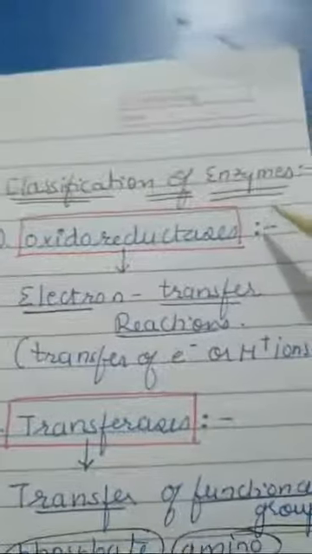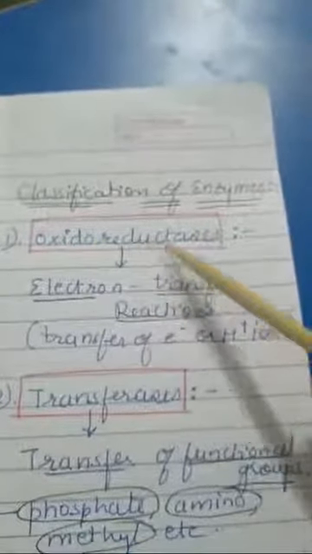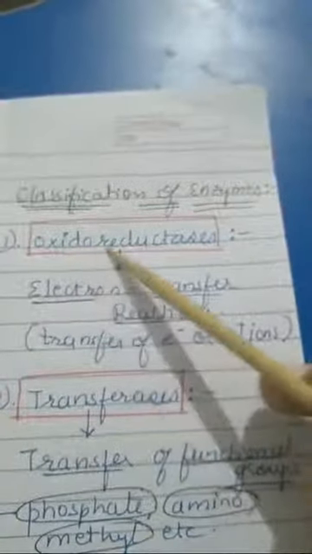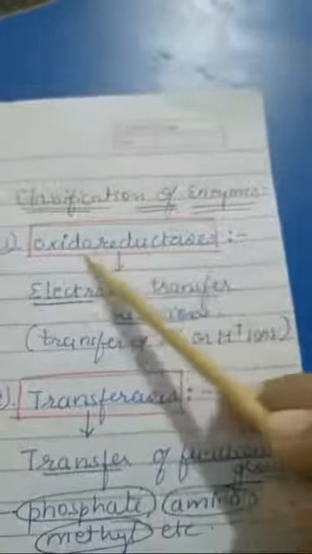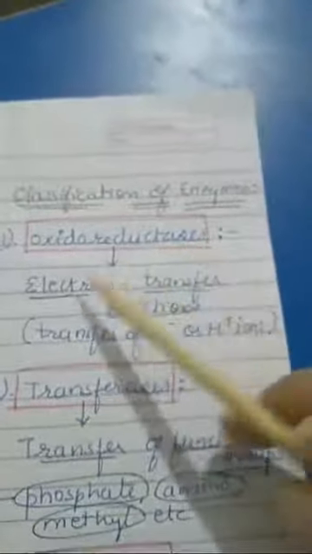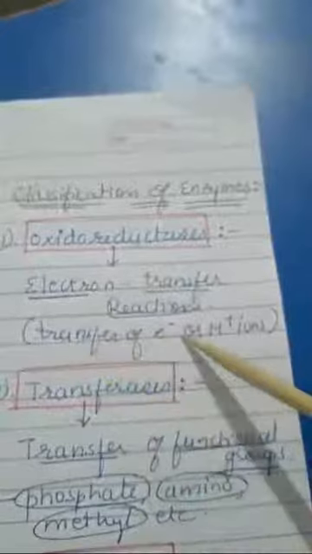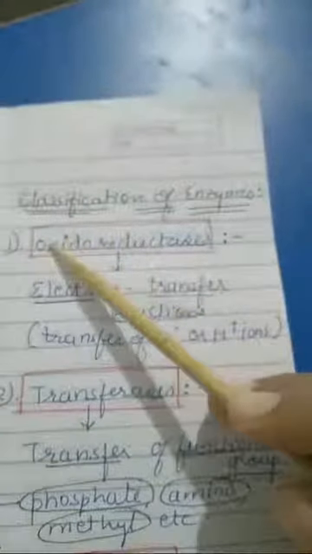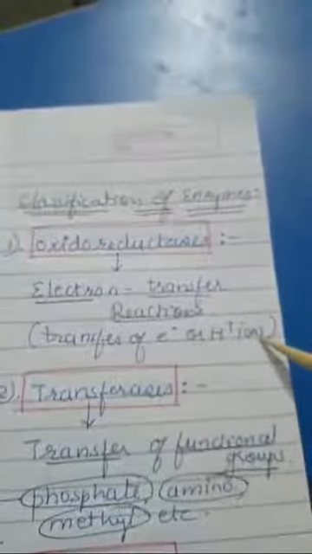Let us see the classification of enzymes. Enzymes are classified into 6 groups. First group is oxidoreductase. Oxido means oxidation, reduct means reduction reactions. The enzymes which help to carry out the oxidation reduction reaction are oxidoreductases. They help in electron transfer reactions. They transfer the electron or hydrogen ion. As we know, oxidation is removal of electrons and reduction is addition of hydrogen ions. So they carry out transfer of electrons or hydrogen ions.